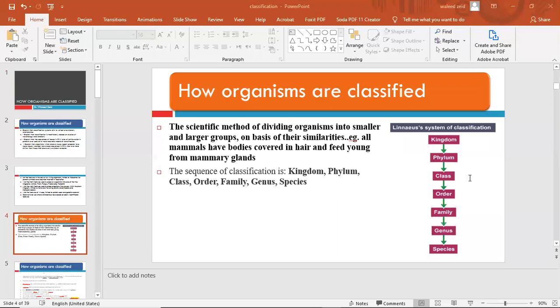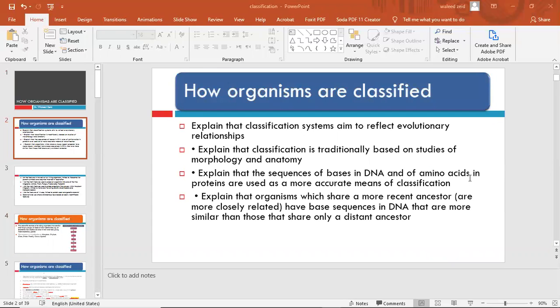طيب ايه المطلوب؟ الاوبجكتيفز بتاعتنا ان احنا نعرف how classification systems aim to reflect evolutionary relationships. يعني انه classification system بيوضح نظريه التطور بتاع داروين وايه relationship between different kingdoms, and explains that classification is traditionally based on studies in morphology and anatomy.